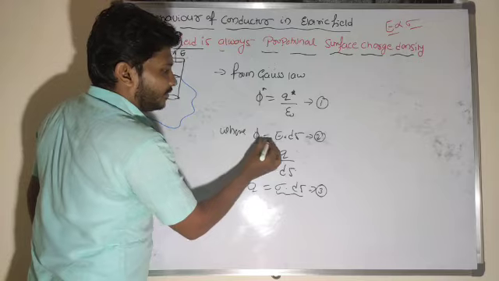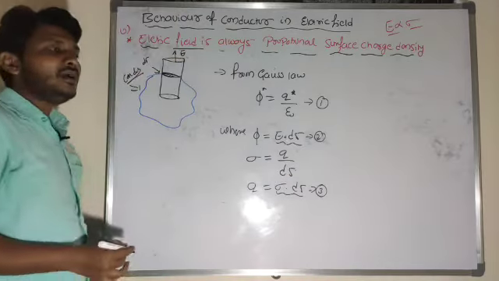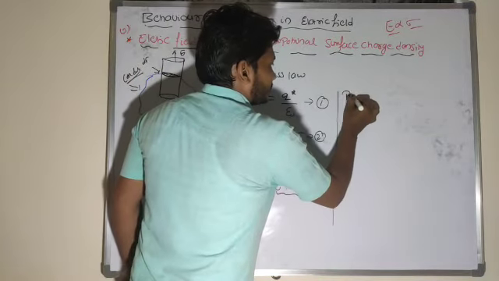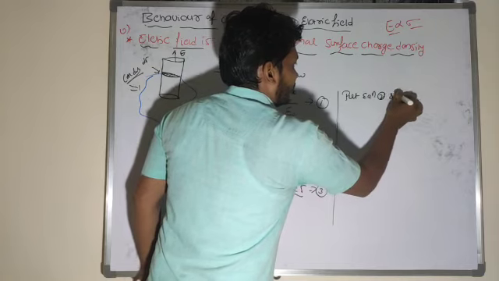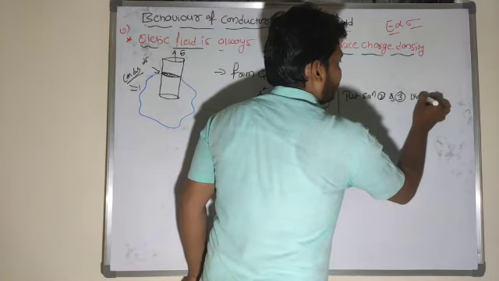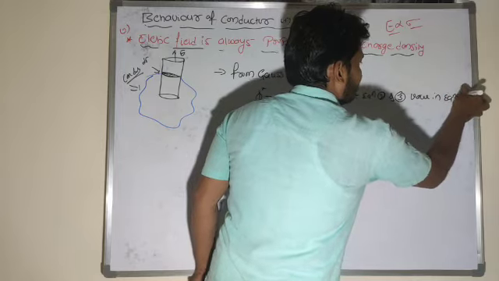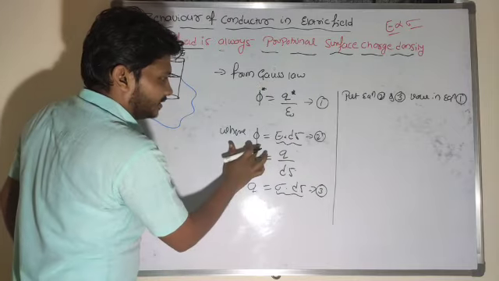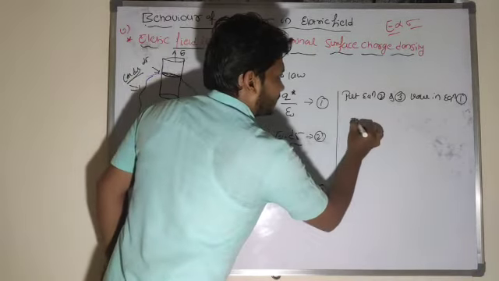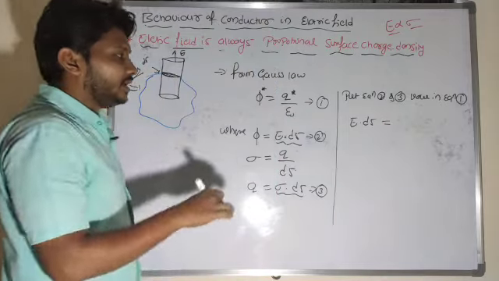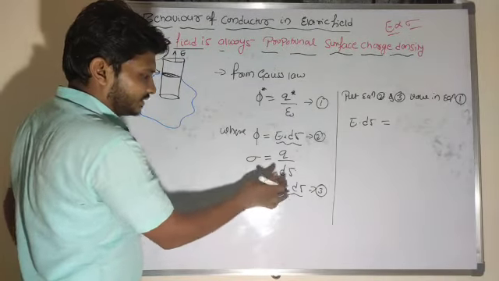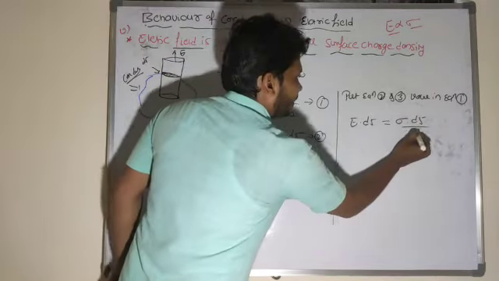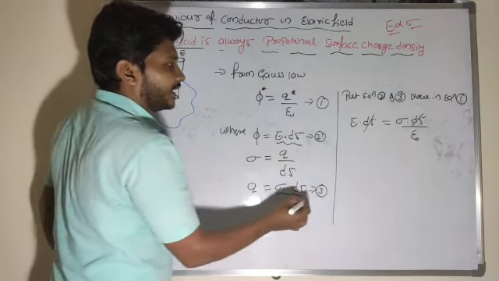So wherever phi is there, I will take it as E into dS here. I will substitute equations 2 and 3 in equation 1. Wherever flux phi is there, phi is equal to E into dS, and wherever Q is there, that is equal to sigma into dS divided by epsilon naught. The surface dS will get cancelled out here.